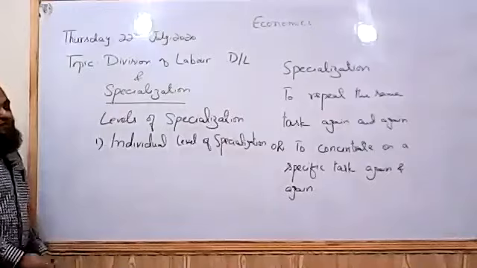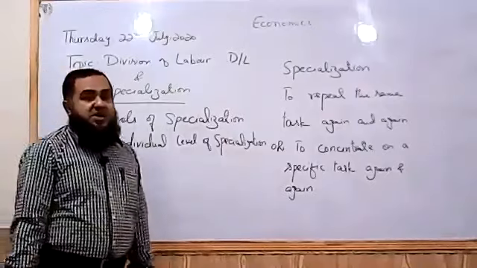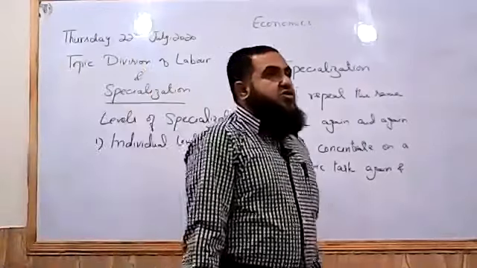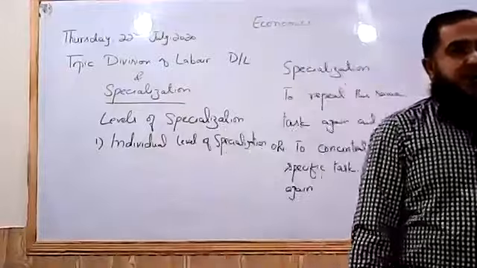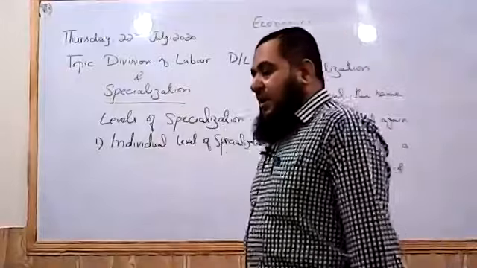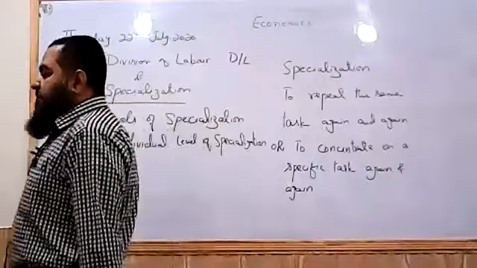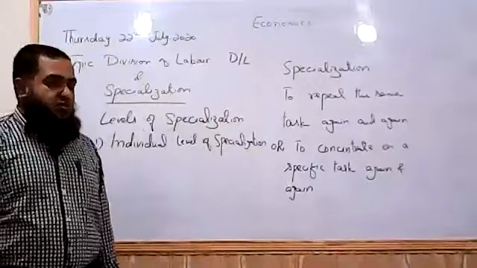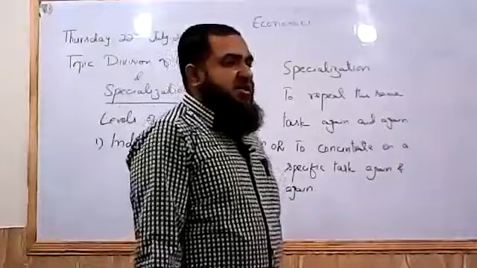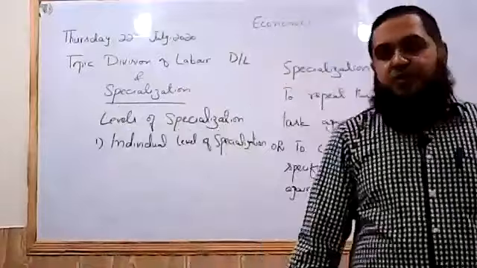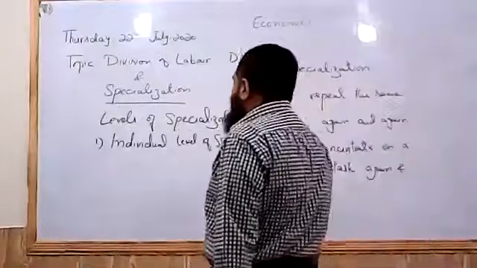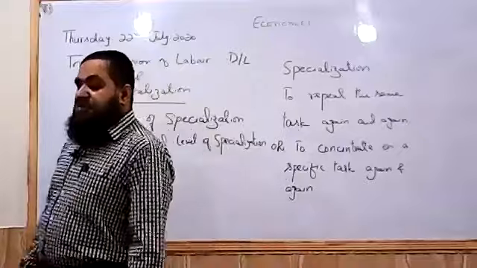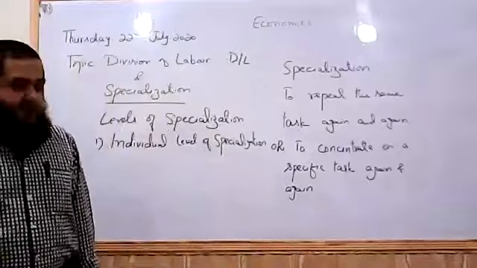Very frequently we find there is a heart specialist, there is an eye specialist. A doctor who is a specialist in treating heart diseases cannot treat a patient who is having an eyesight problem. He is a specialist of his own work. So individual specialization means one person is a specialist of his task.